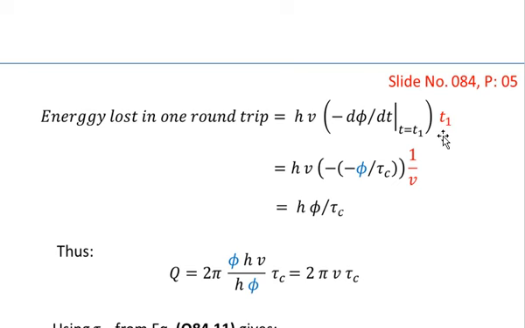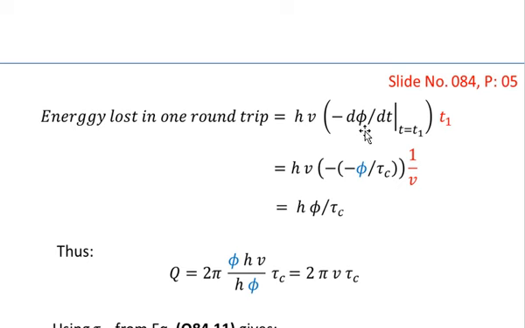So that we can have d phi over dt. Dimensionally we can correct it by multiplying with the time t1, so that the term within the parenthesis multiplied with the time t1 will give you the number of photons lost in one round trip in the cavity. Then multiplying those number of photons with the energy of the photon outside, h nu, we have the energy lost in one round trip.